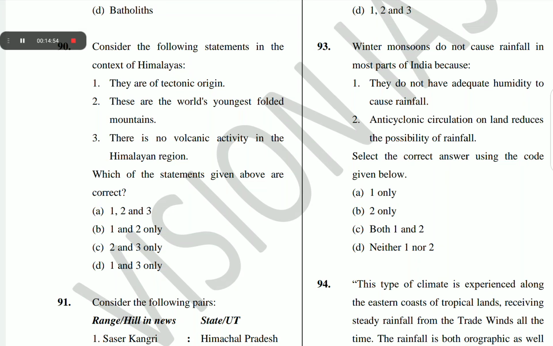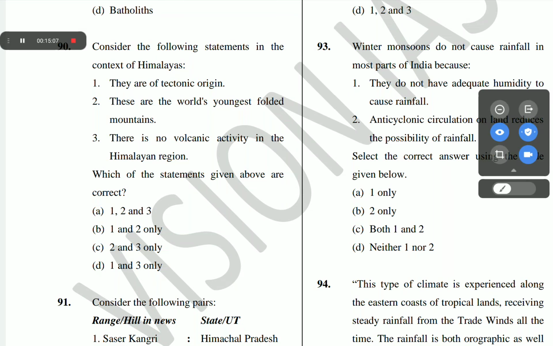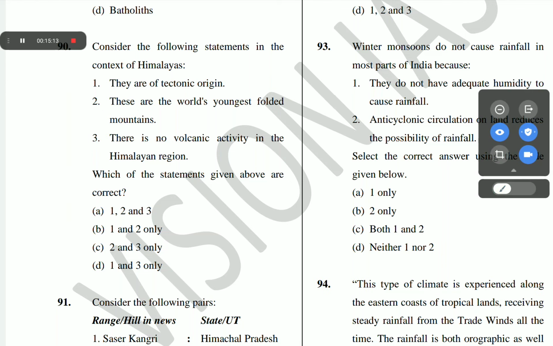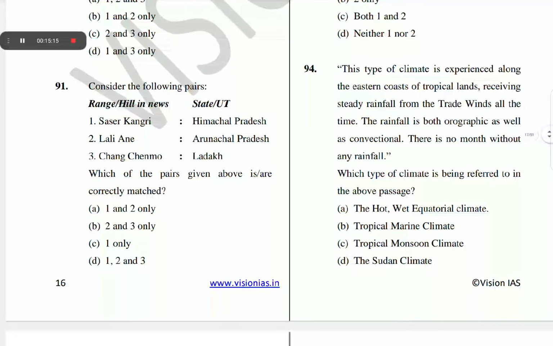The next question is question number 90. Consider the following statements in the context of Himalayas. 1. They are of tectonic origin. 2. These are the world's youngest folded mountains. 3. There is no volcanic activity in the Himalayan region. The correct answer of question number 90 is A, 1, 2 and 3. All the options are correct.